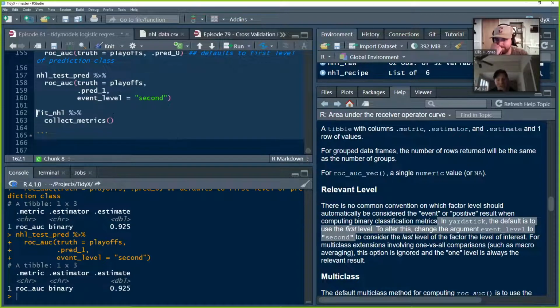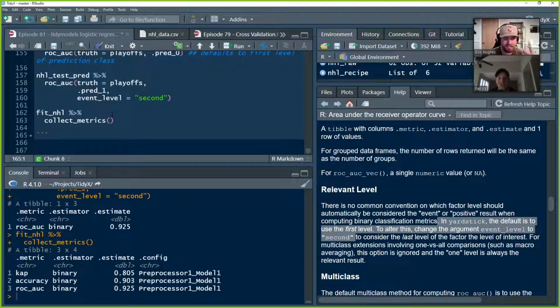And then finally, to wrap it all up, we can collect our metrics and put a bow on it. Obviously the metrics here are less impressive than they were on the training set and on the cross-validation set, as expected, because it's new data. It's not a lot of data, but it is new data, and so the model struggles a little bit with real-life data. And that is a way to simply fit logistic regression within the Tidymodels framework.